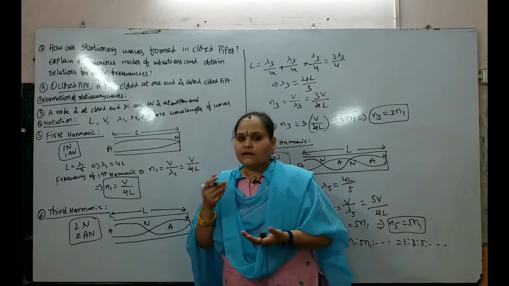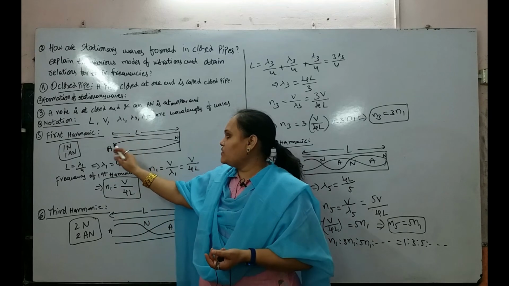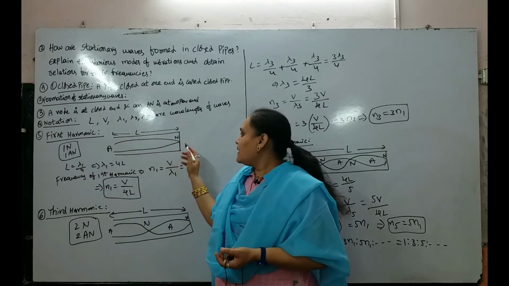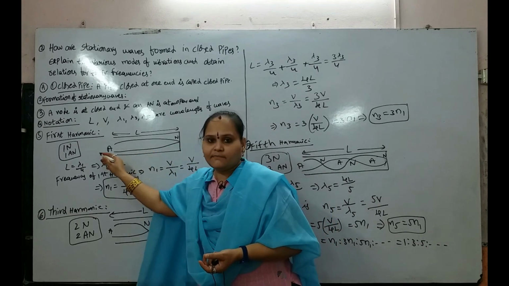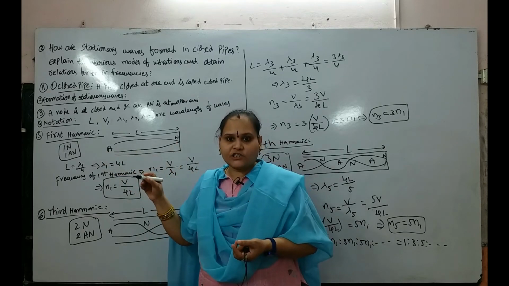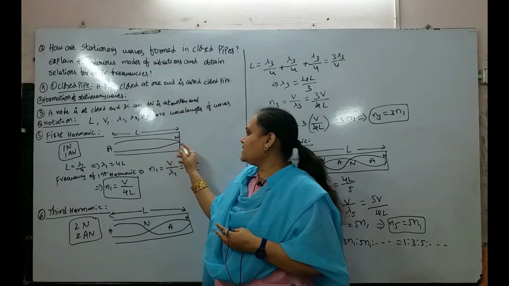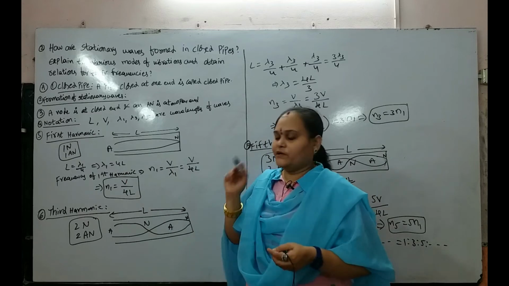Once again I will repeat it. Formation of stationary waves: when we send a sound wave into a closed pipe, at the end of the pipe the wave can be reflected back, and these two waves are opposite in direction and superimposed on each other. We will get another wave that is nothing but a stationary wave.